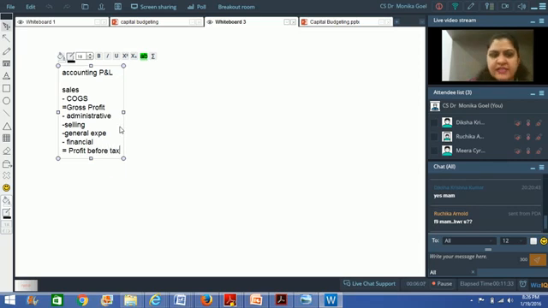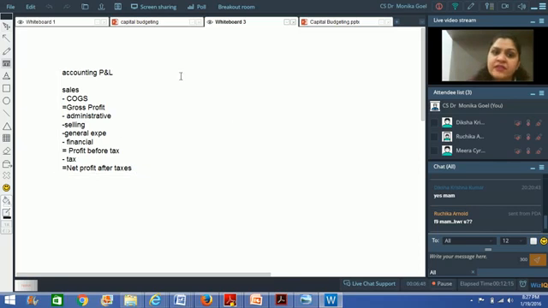In general, in accounting, you reduce the taxes as well, and you simply get the net profit after taxes, right? This is the format that you use in accountancy. If you have to make a similar format for analysis from the perspective of costing, then you will not use this format, because in accounting, for the purpose of calculating or analyzing an accounting profit and loss account, the ratio analysis, where you use the ratios of return on investment, return on capital employed, and all those ratios, can be very well calculated from this particular format.